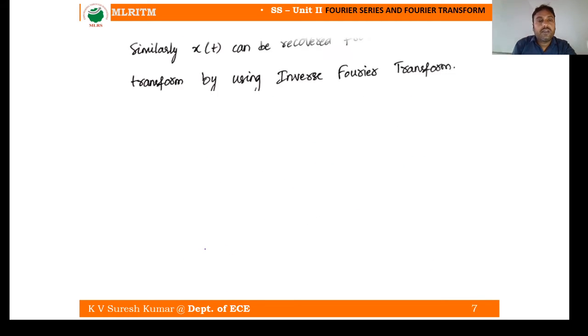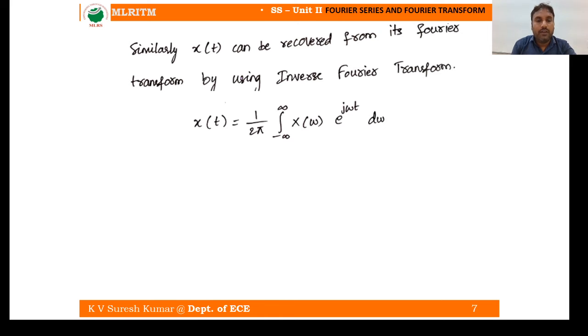Fine. Now similarly, x of t can be recovered from its Fourier transform. If you know the Fourier transform of x of t, you can easily recover x of t by using the inverse Fourier transform. So x of t is equal to 1 by 2 pi integral from minus infinity to infinity of X of omega e power j omega t d omega.